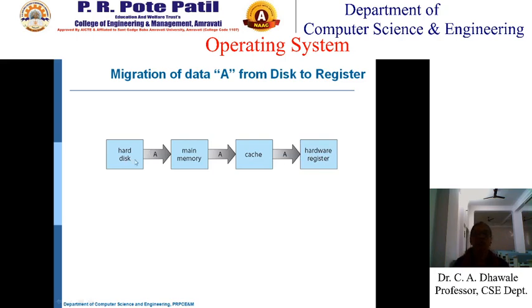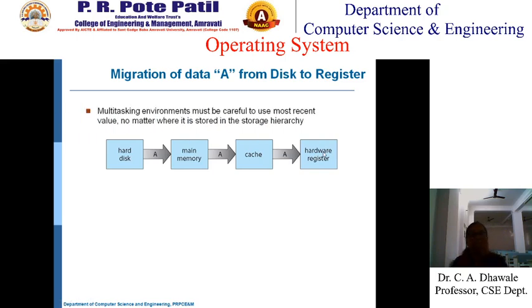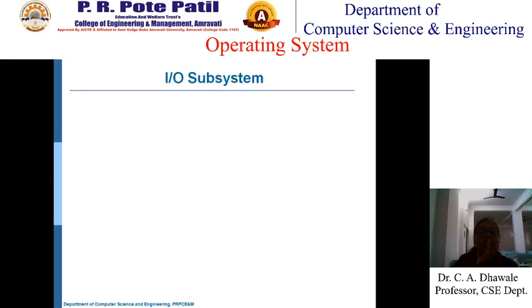This is slowest, then slower, then a little bit faster, and this is the fastest. Whenever a program is to execute, the data or the information, or the program, must be in a register. That particular instruction must be in a register. So this is about the hard disk to register migration.